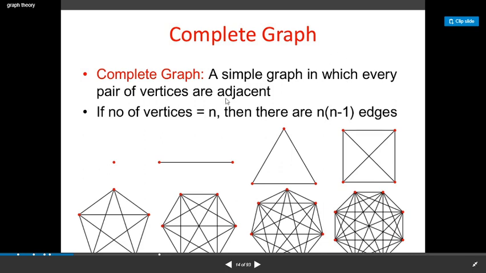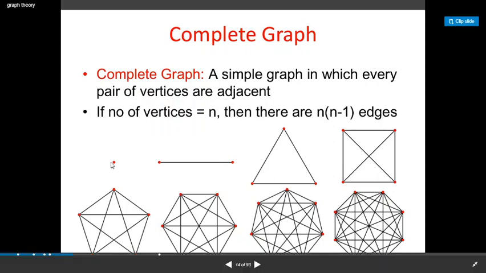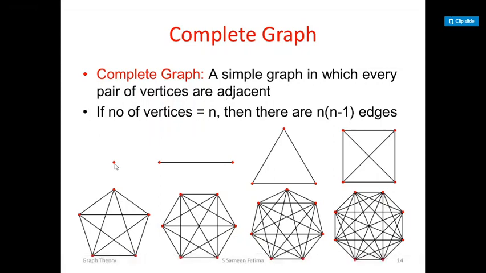That is called a complete graph. Write the vertex set, then draw edges between every possible pair of vertices. That will be a complete graph. A complete graph is usually represented by capital K with a subscript, and the subscript represents the number of vertices.